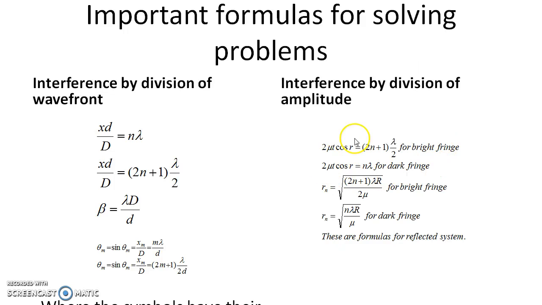Whereas for a transmitted system, the condition of brightness is this, and the condition of darkness is the same as that for division of wavefront. The radius Rn that I have shown over here is the radius of the nth ring, which is given by this expression for bright fringe and by this expression for dark fringe, where the symbols have their usual meaning.